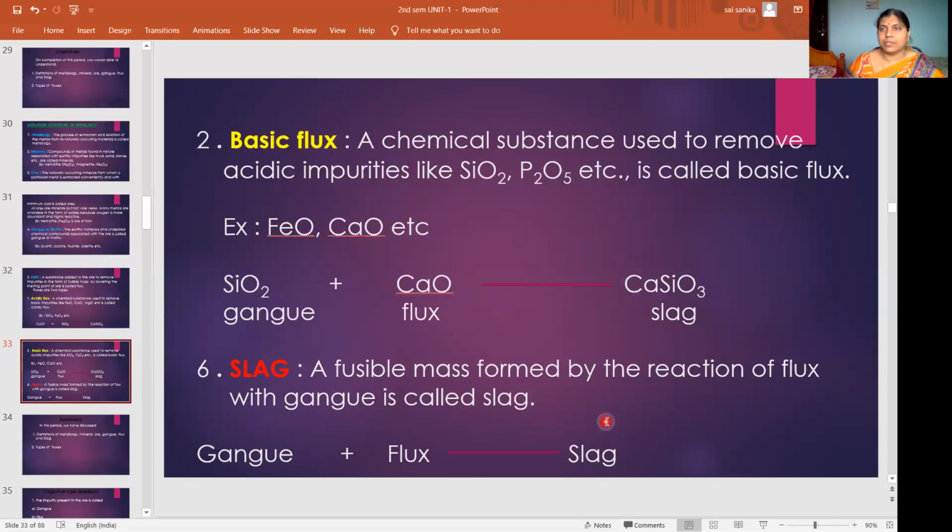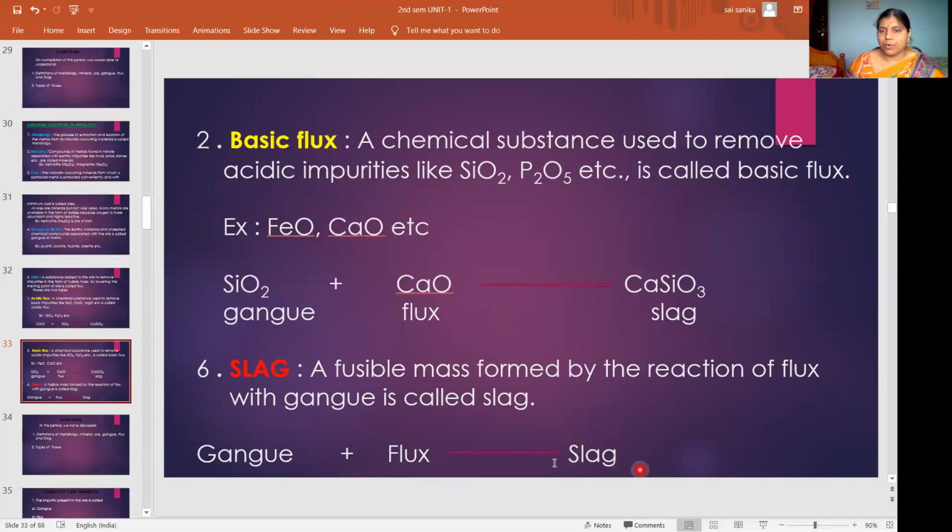When you add a substance to the ore, the impurity present in the ore will react with that substance. Whatever substance we are adding is called flux. Whatever impurity is present in the ore is called gangue. There is a reaction between gangue and flux, and due to this reaction you get a new product, that is fusible mass.